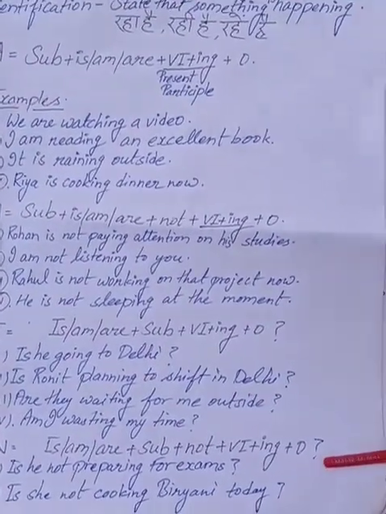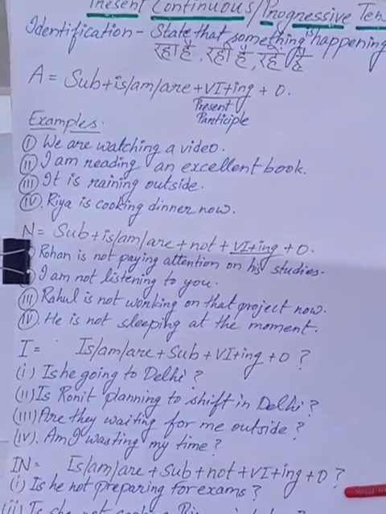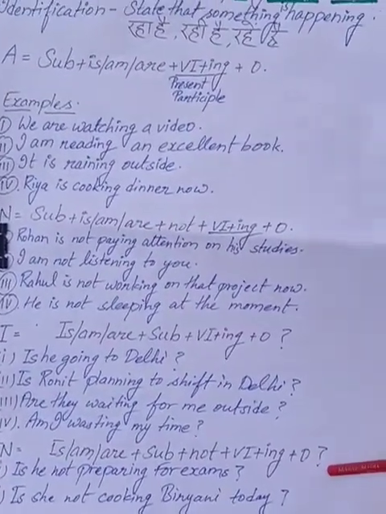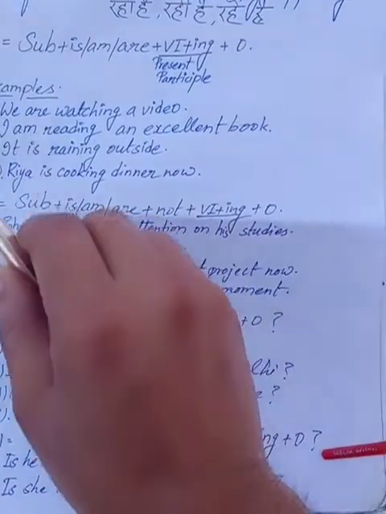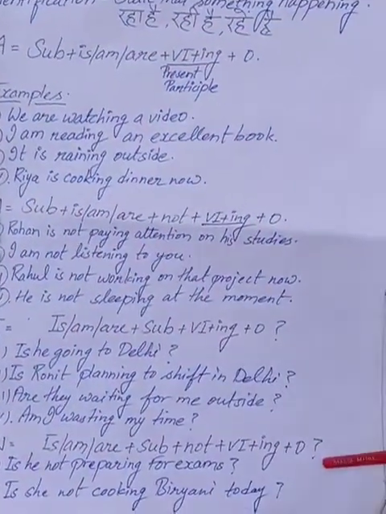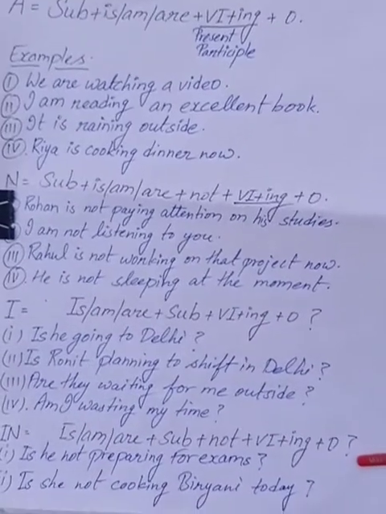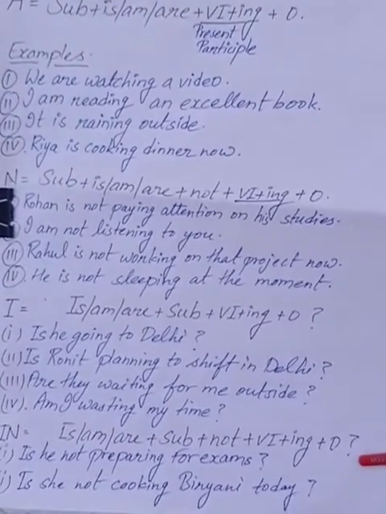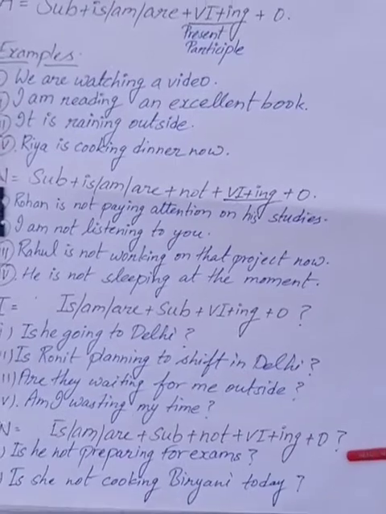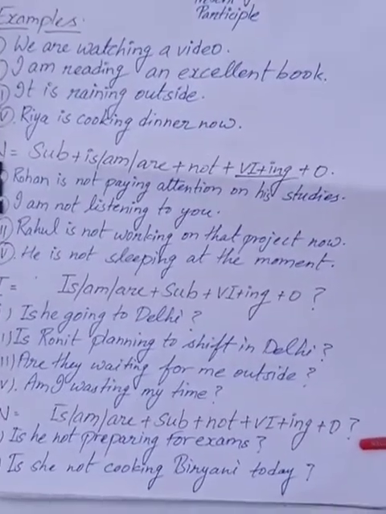And in English I have written a few examples just to simplify things. So we can see the first example. We is a plural subject, so we have put are with we: we are watching a video. I am reading an excellent book, and it is raining outside, and Ria is cooking dinner now.